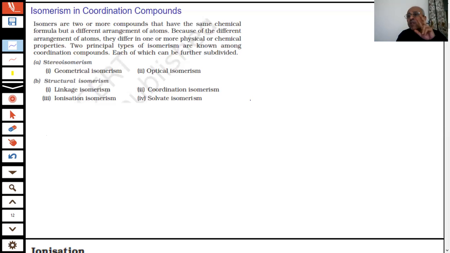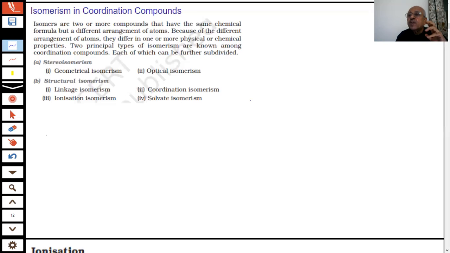There are two types of isomerisms which we will be discussing in the coordination compounds. These are stereoisomerism and structural isomerism. In stereoisomers, the position of atoms in space is different, but the bonds are the same.